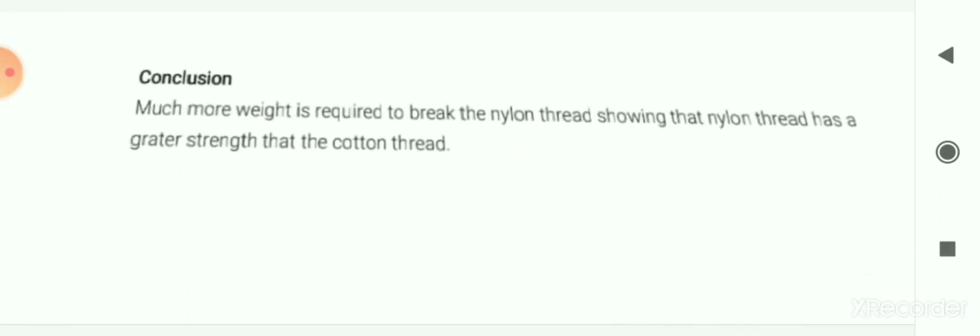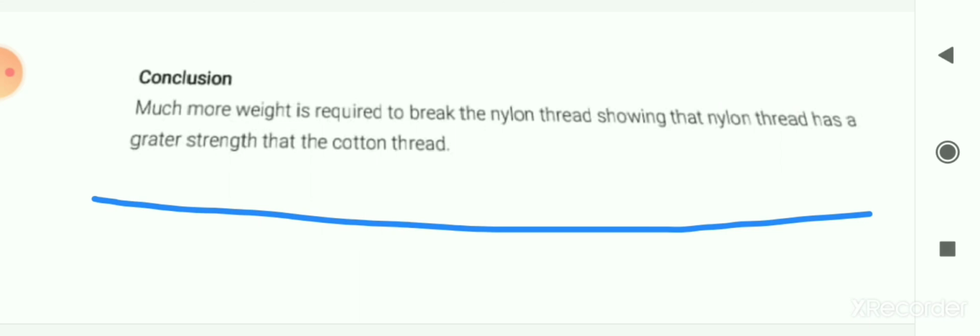After this activity we will see the conclusion that much more weight is required to break the nylon thread, which shows that the nylon thread has greater strength than the cotton thread. The nylon thread can sustain more weight as compared to the cotton thread, so we can see that nylon thread or artificial fibers have more strength as compared to natural fibers, that is cotton thread.